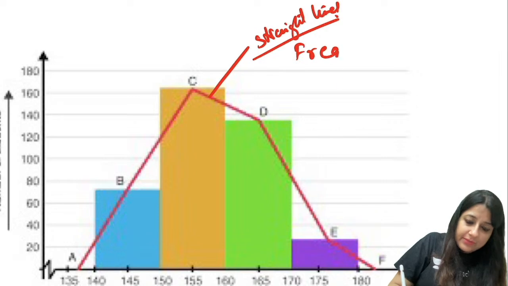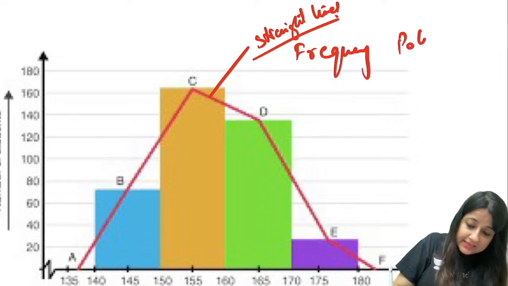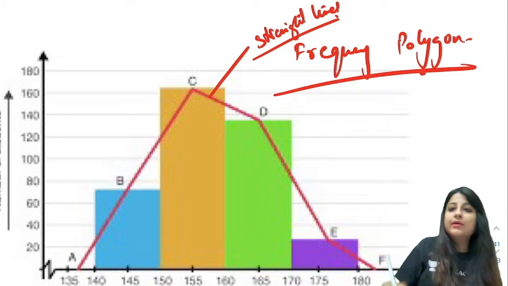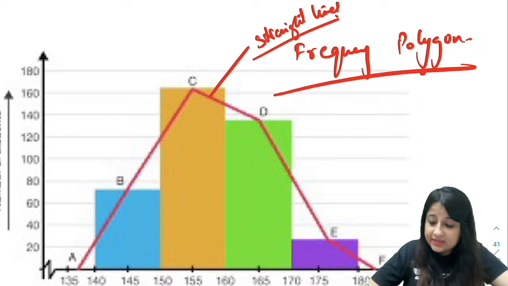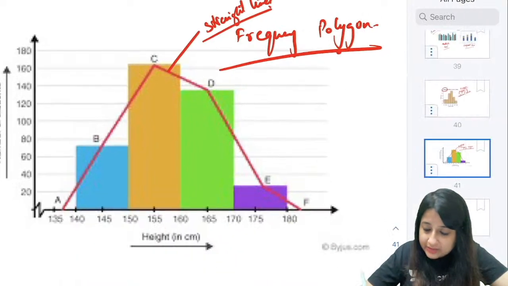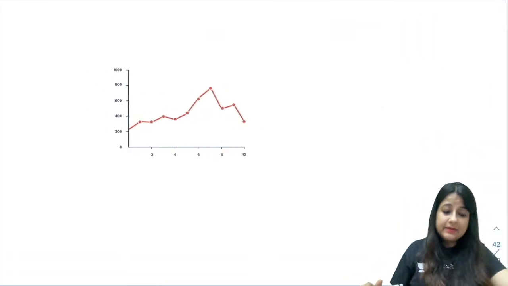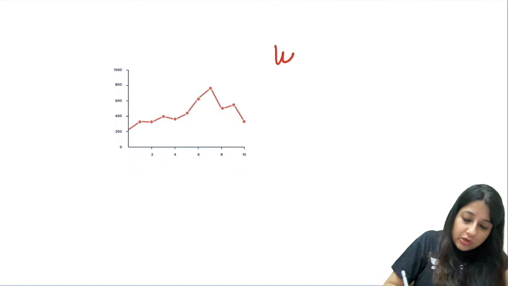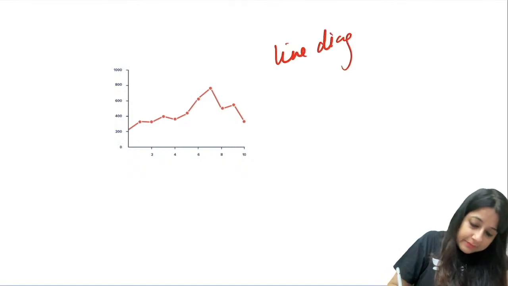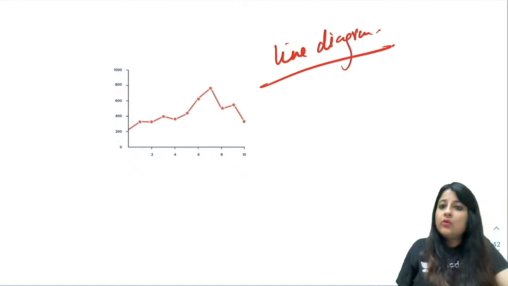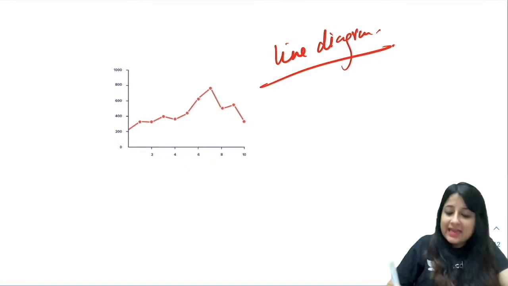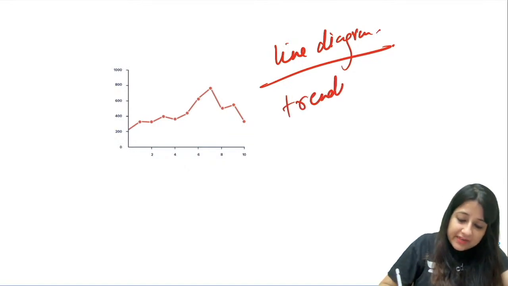What do we call this, everybody? This is known as frequency polygon, not an ogive. This is a frequency polygon. We have joined the midpoints by straight lines. What is this? Now this is what is known as line diagram. What do we express in a line diagram? Trends of an event with time.